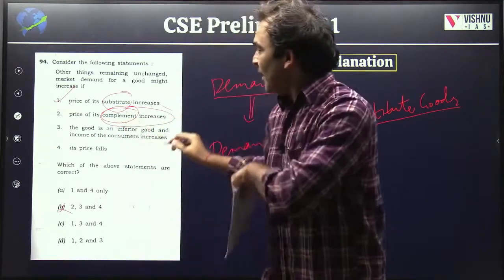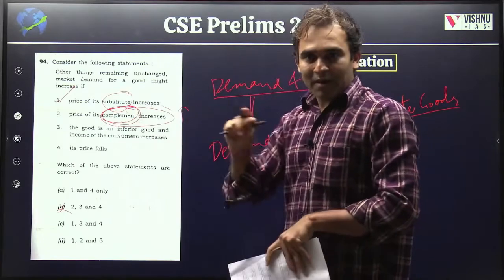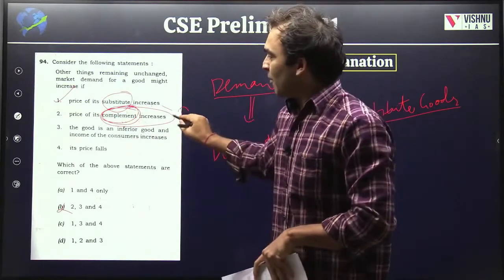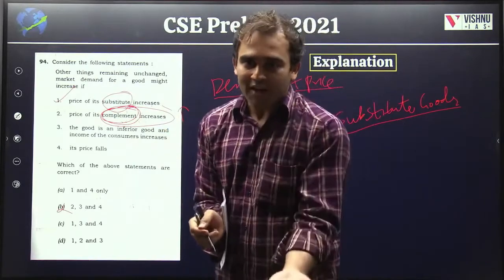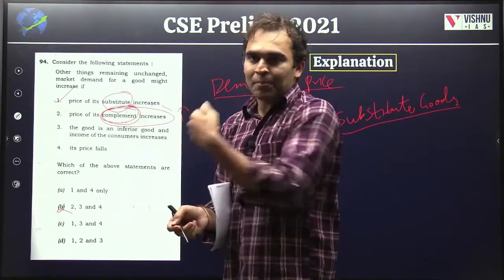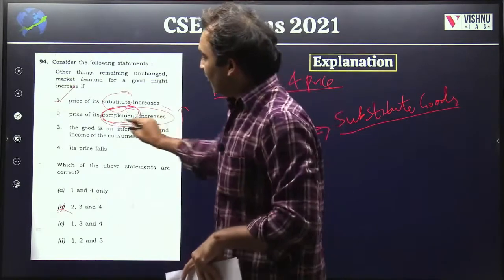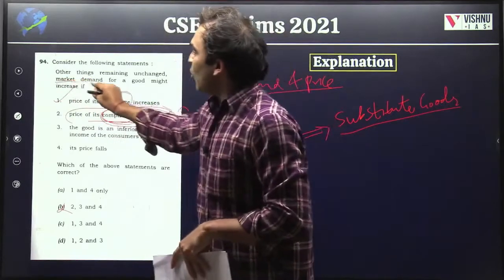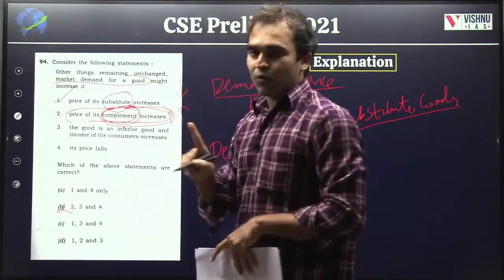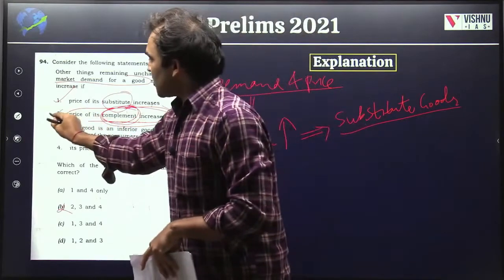Which means my complementary good, if the price is increasing, my money is limited. So if my complementary good's price is increasing, the original good's demand is falling. Because I won't buy a pizza or I won't buy noodles now. Hence, if the price of its complement good increases, the demand of the original good will decrease. It won't increase. Which means the second option is wrong.